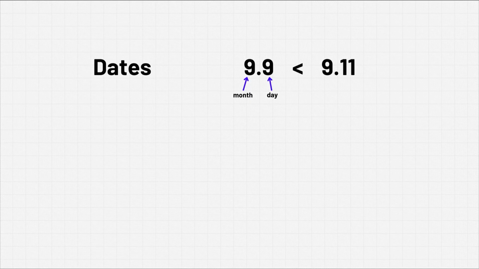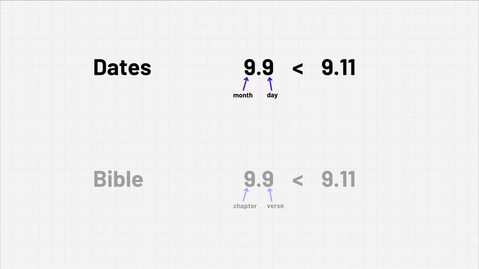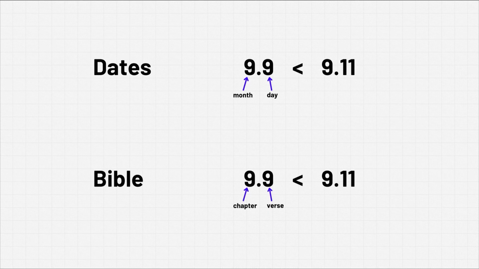And similarly with Bible verses. The first number represents the chapter and the second number represents the verse. So chapter 9, verse 9 is less than, it occurs sooner in the Bible than chapter 9, verse 11. Okay, so maybe we're starting to put together the pieces here a bit.